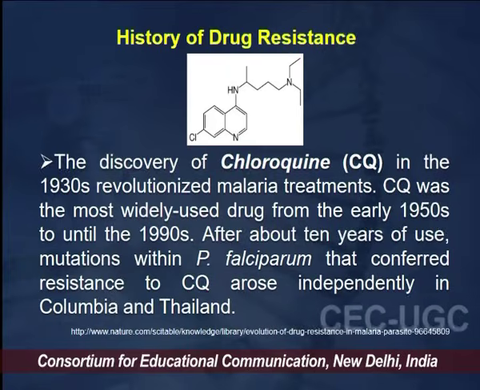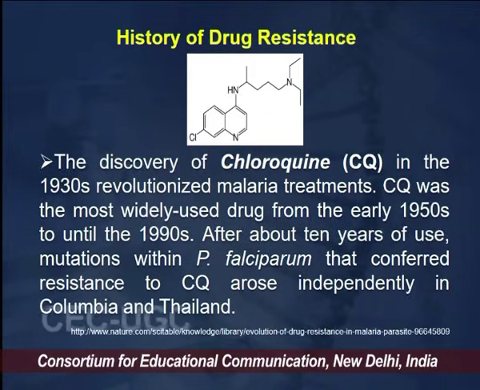Now, let us come to the first drug resistance which came into the picture, which was for chloroquine. We know that chloroquine was a synthetic drug developed in the 1930s, which revolutionized malaria treatment regimens. Chloroquine was one of the most widespread drugs, used from the early 1950s until the 1990s. Because of this widespread use for more than 10 years, the development of mutation within Plasmodium falciparum has been reported.